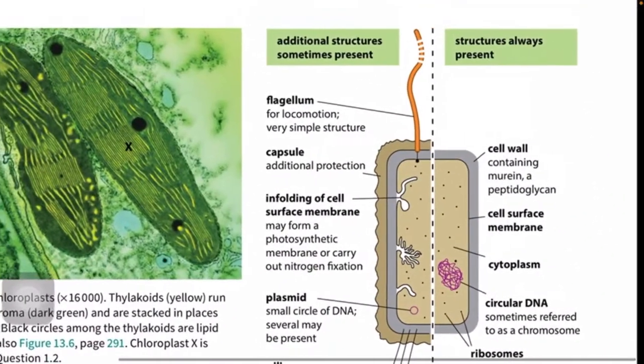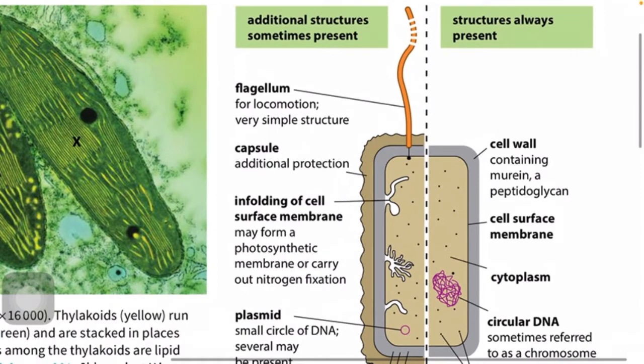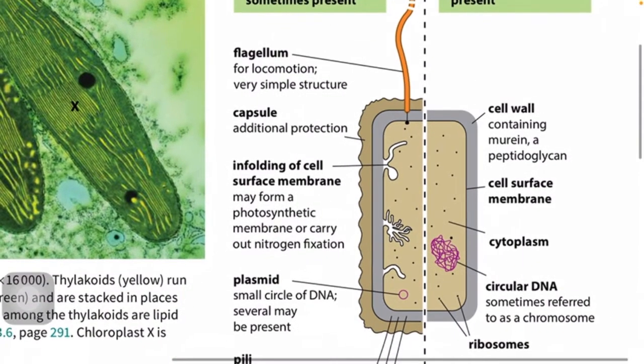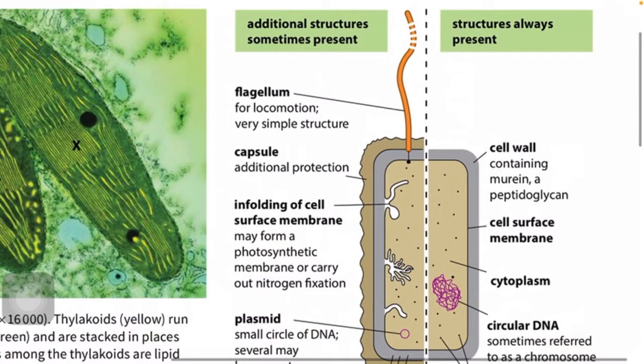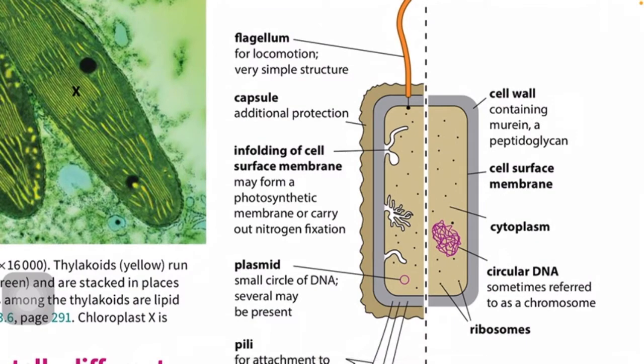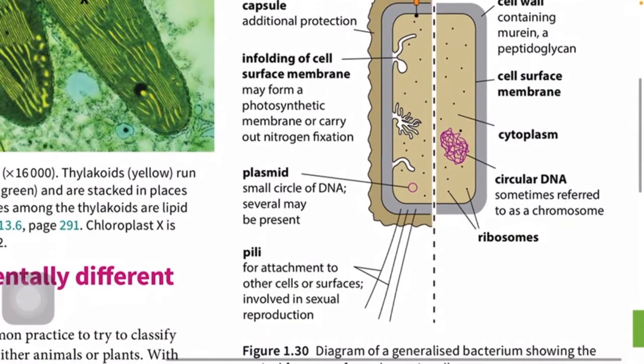Okay, so let's see. Structures always present in a prokaryotic cell are cell wall, cell surface membrane, cytoplasm, circular DNA, and additional structures that sometimes may be present along with these are flagellum, capsule, infolding of cell surface membranes, plasmids, pili.